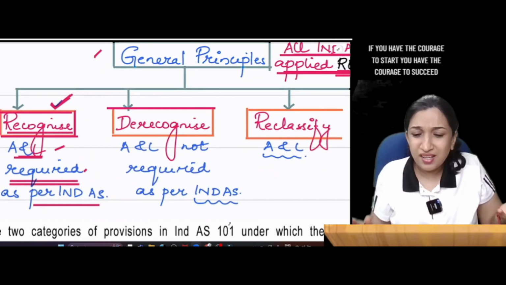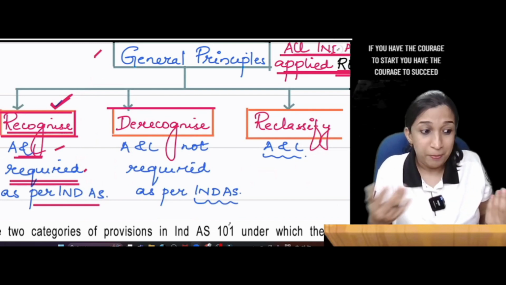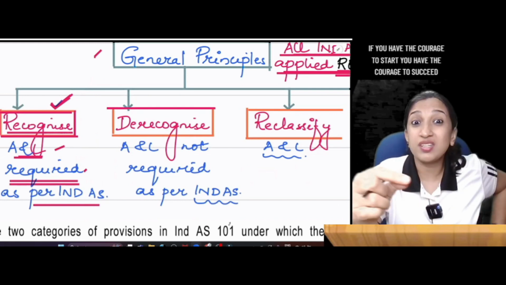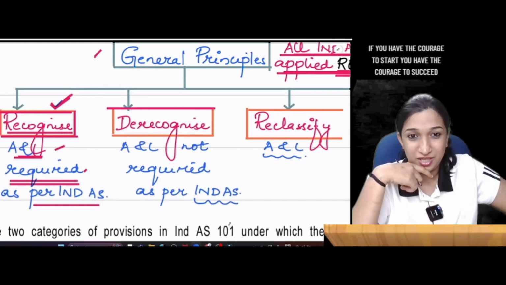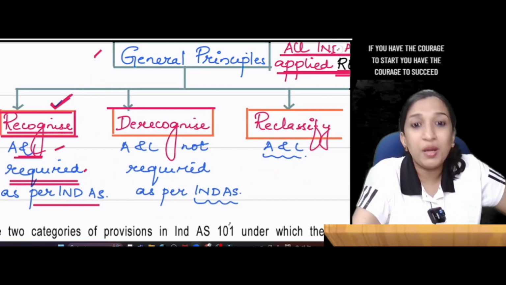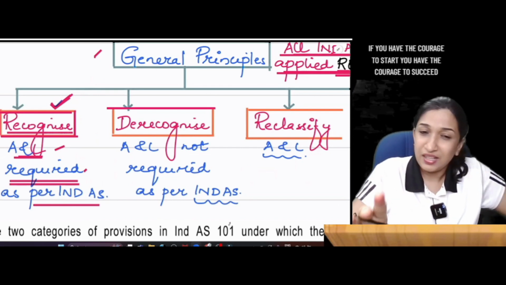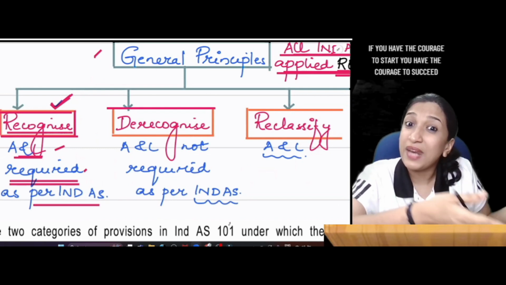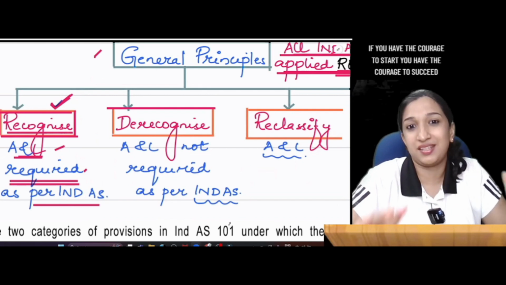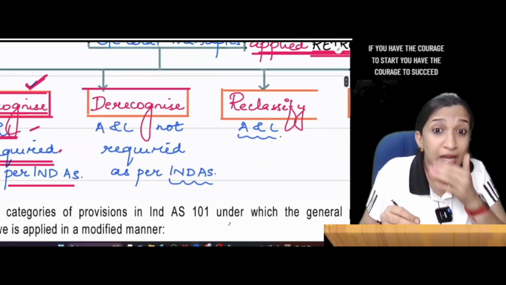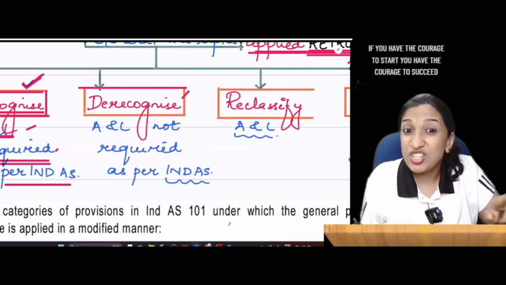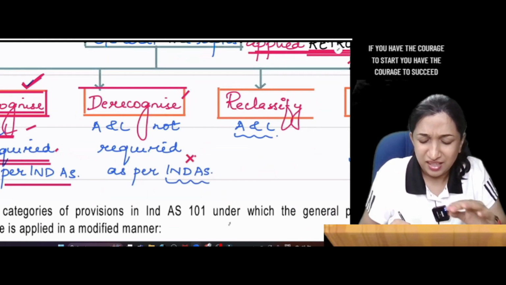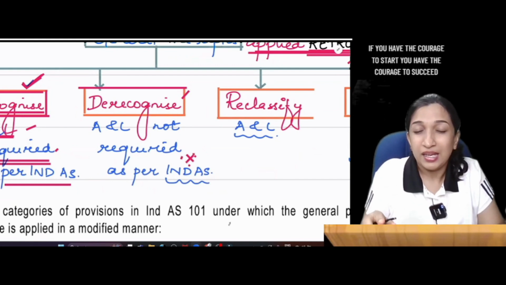Maybe as per accounting standards, we won't record it as an asset, maybe like derivative asset, derivative liability, or in-house research expense at the time of business combination. That in accounting standard it will not be recognized as an asset, but recognize in the first Ind AS balance sheet, recognize all assets and liabilities which is not required as per accounting standard but required as per Ind AS. De-recognize assets and liabilities which are required as per accounting standard but not required as per Ind AS. That asset or liability is not required as per Ind AS.